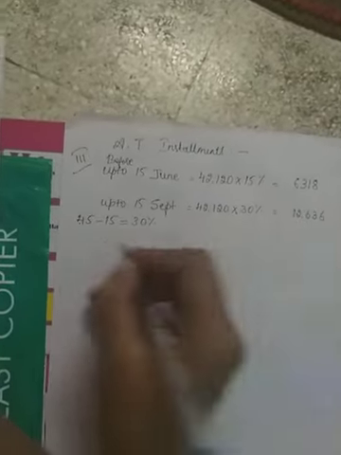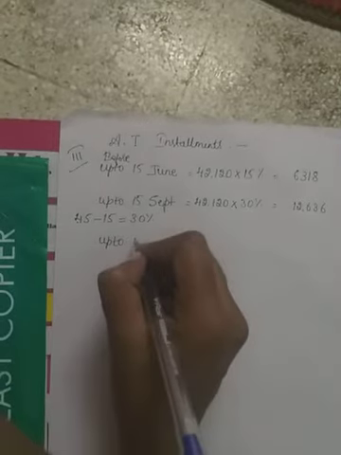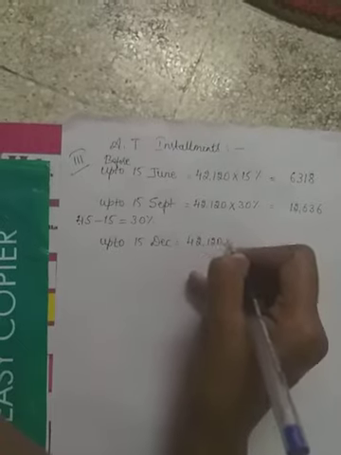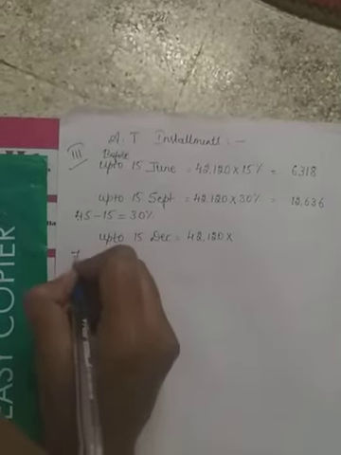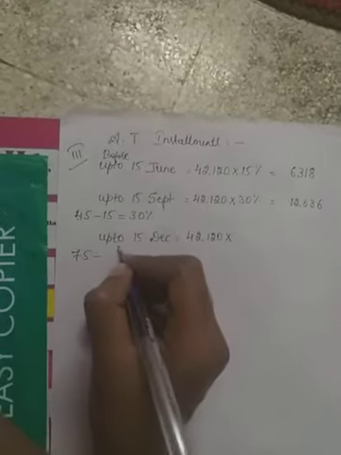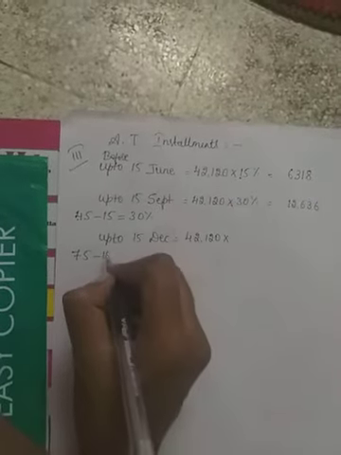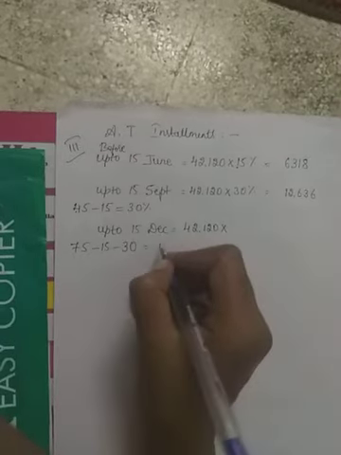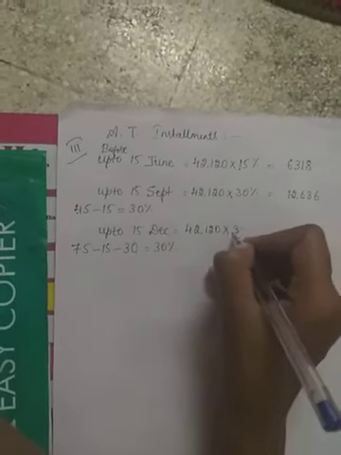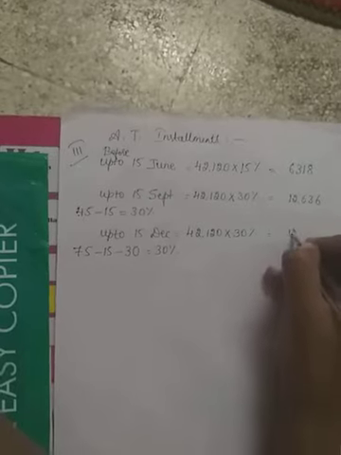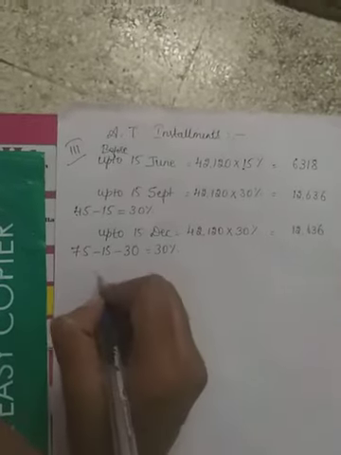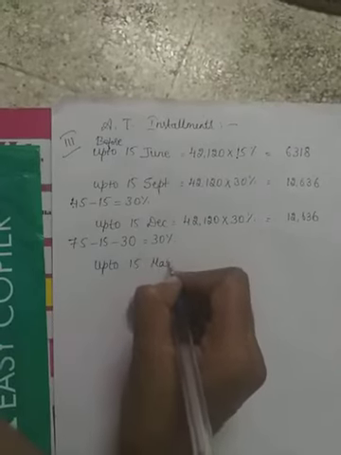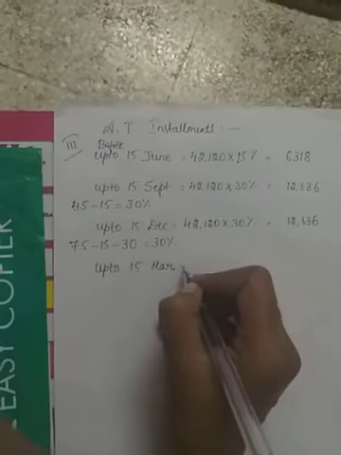12,636. So next due date of installment is 15th December. Take the same tax liability amount; in December he has to clear 75 percentage of his tax. Among that he has cleared 15 percentage in June and 15 percentage in September, already paid. So now the remaining 30 percentage in December, the amount will be the same. Next, the last installment is to be cleared before 31st March. That is, 15th March is the advance tax due date.